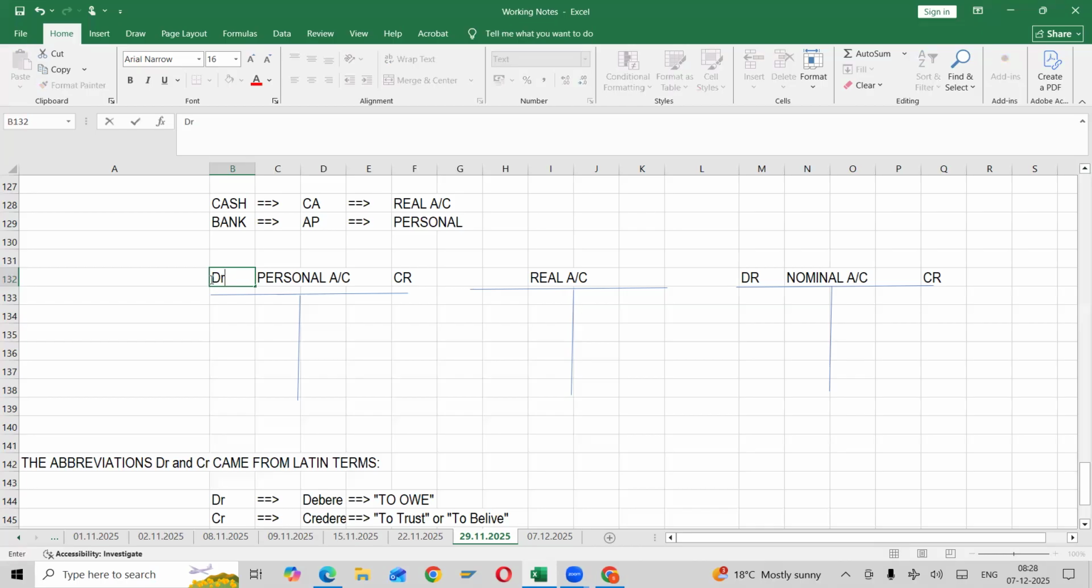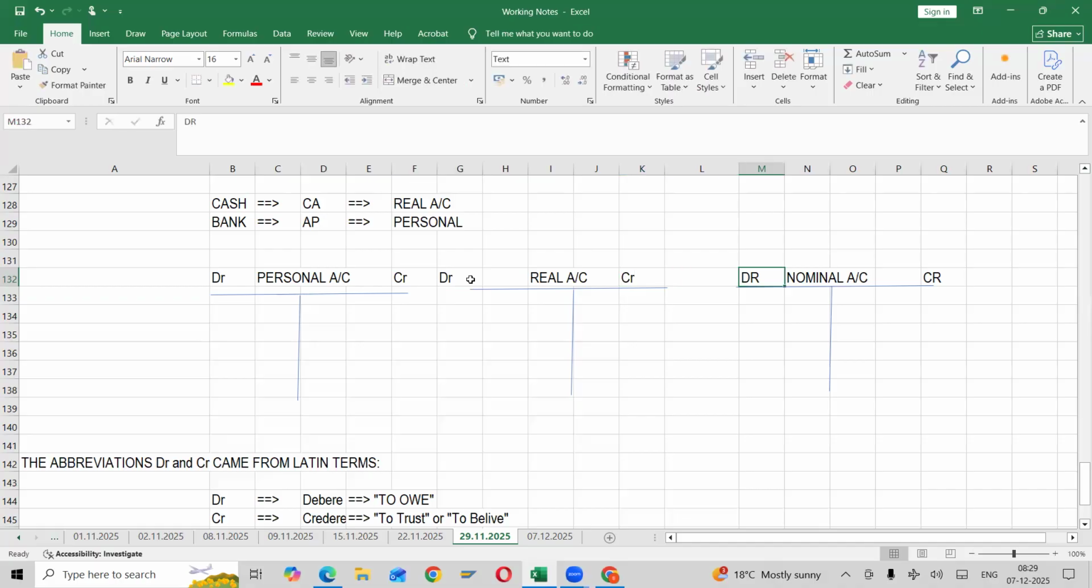Any questions? No, sir. Okay, this is not a debtor or a creditor, it is a debit and credit. If you say that it is a debit and this one is a debtor and creditor, then it is absolutely wrong.